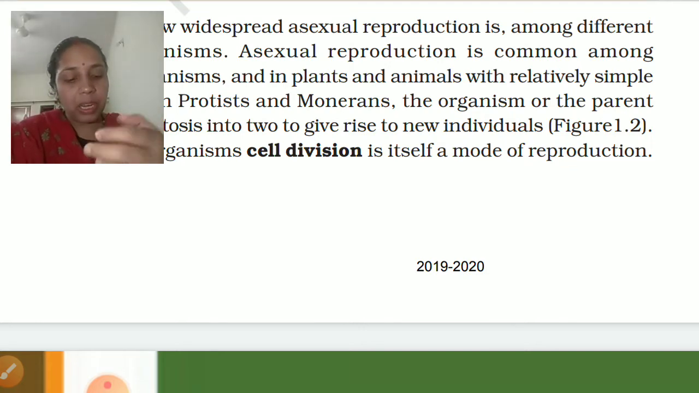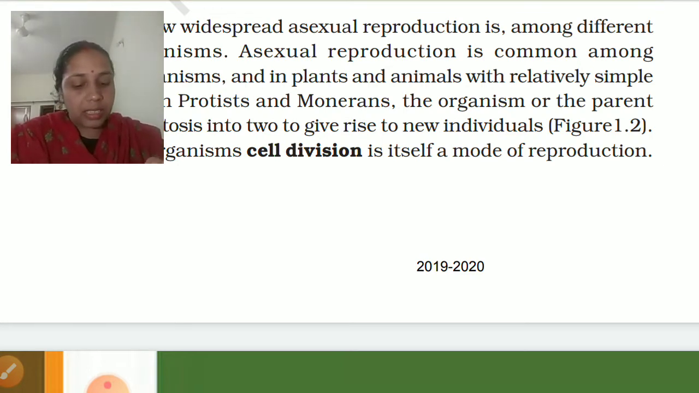Examples are amoeba, paramecium, hydra, etc. Many others. And budding. What is budding? Budding is the process in which an outgrowth is produced from the parent's body that separates to give rise to a new individual. It takes place in yeast as well as the hydra.